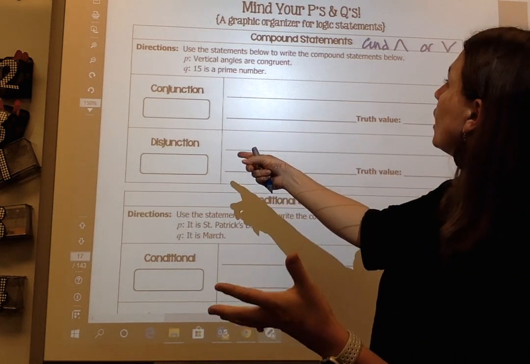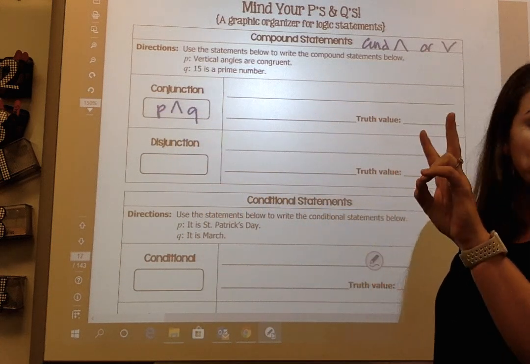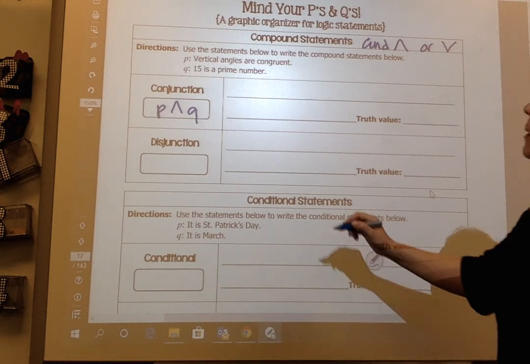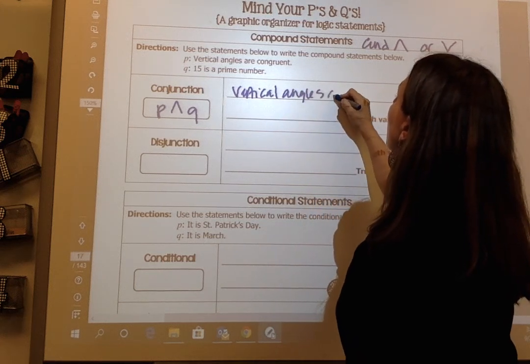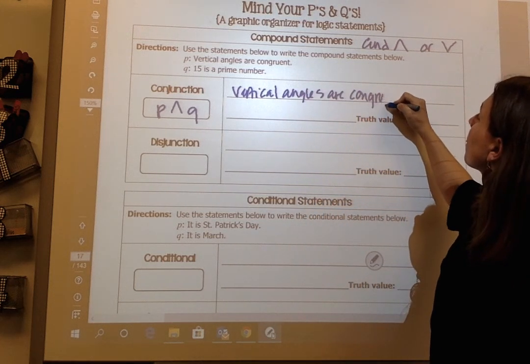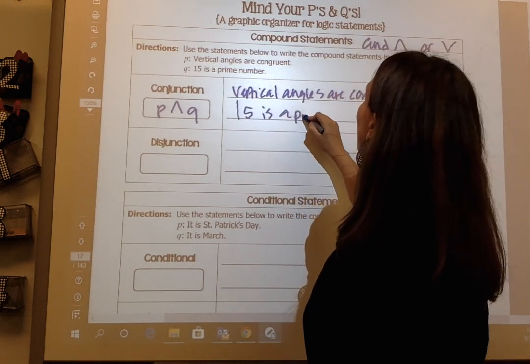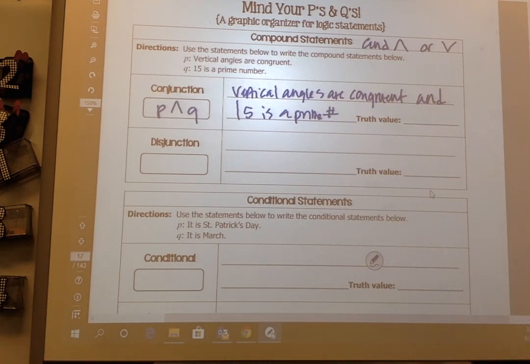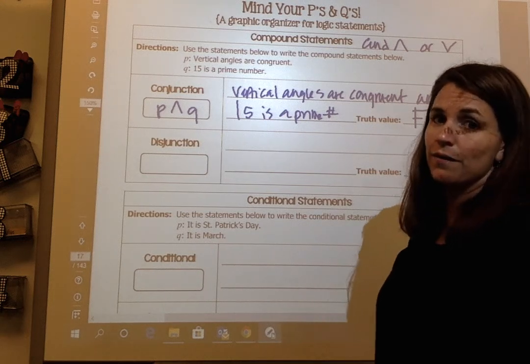So a conjunction is an and statement. So it says P and Q, right? Vertical angles are congruent and 15 is a prime number. The truth value there is false. 15 is not a prime number. 3 and 5 are divisible into it.